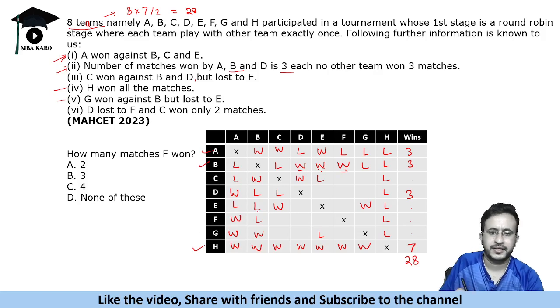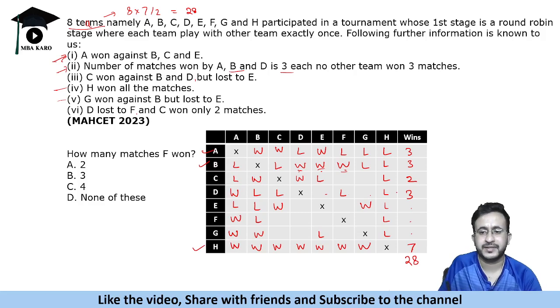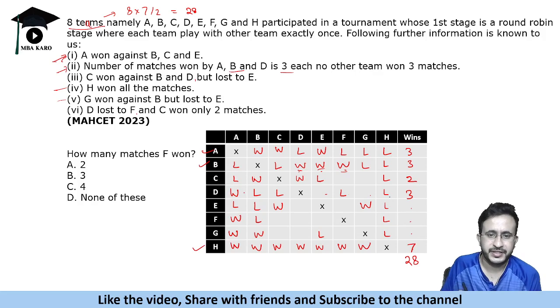ठीक है, D की 2 विन्स बचती हैं, अब कौन सी होगी, let us read this. D lost to F and C won only 2 matches. So C के 2 wins हैं, okay, and D lost to F. So D is losing to F. Now D has to win 3 matches. So D has lost to F, so D will win these 2 matches to make 3 wins.